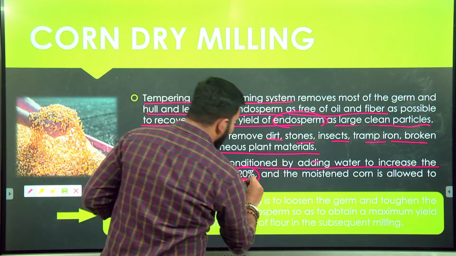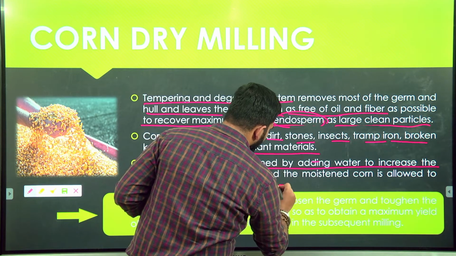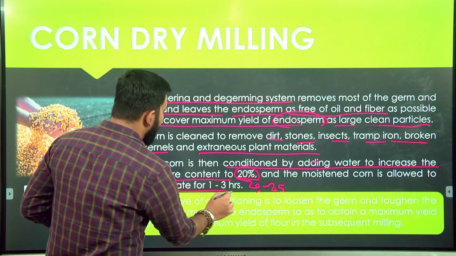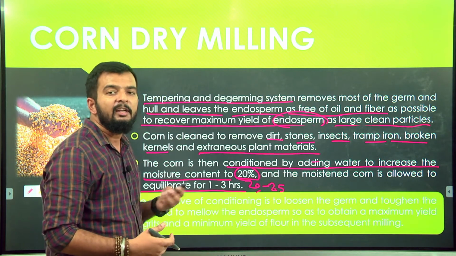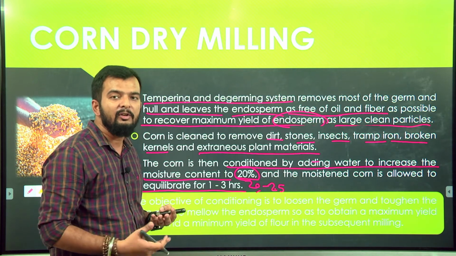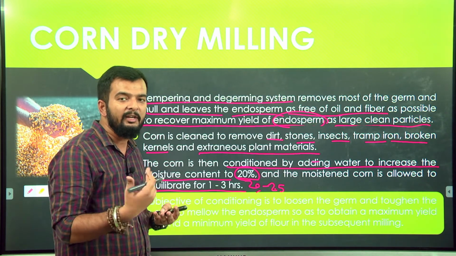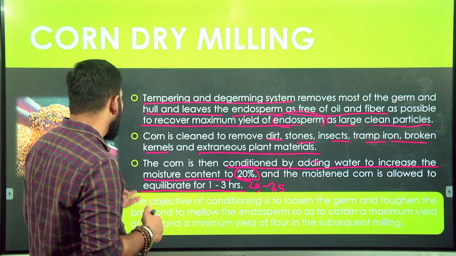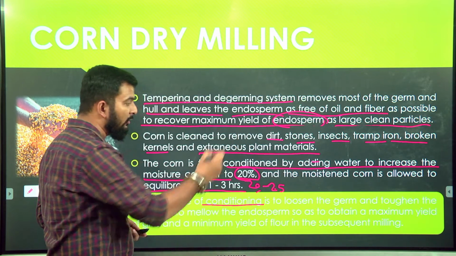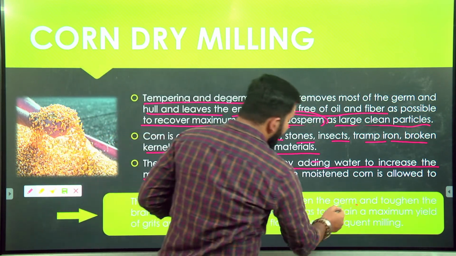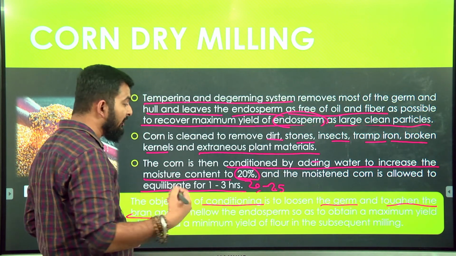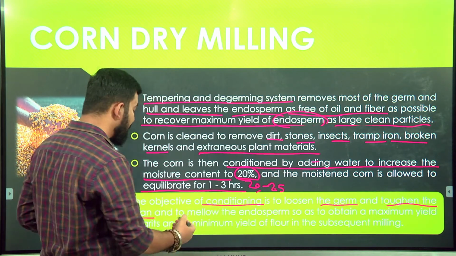it ranges about 20 to 25% during this process, and the moistened corn is allowed to equilibrate for 1 to 3 hours. It is left for conditioning so that there will be equal distribution of moisture, so that the moisture in all parts of the corn will be spread equally. The objective of this step, conditioning, the addition of water, is to loosen the germ and toughen the bran, so that during milling, removal of germ and bran will be easier.